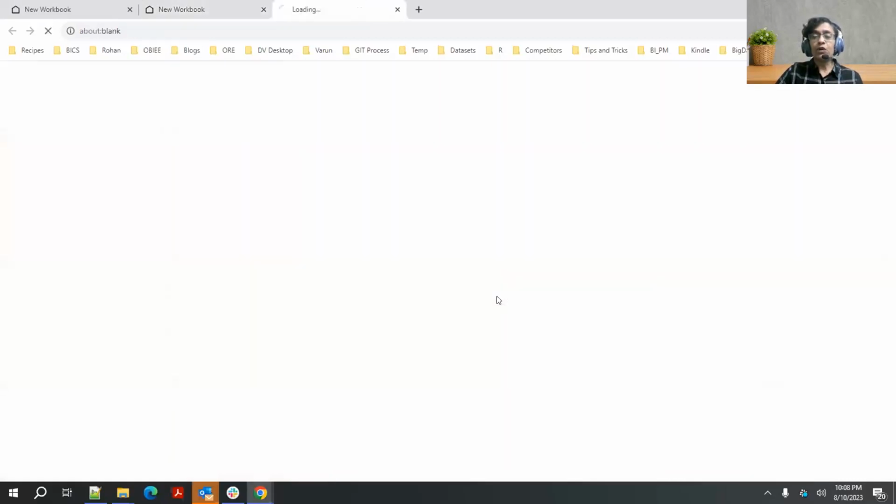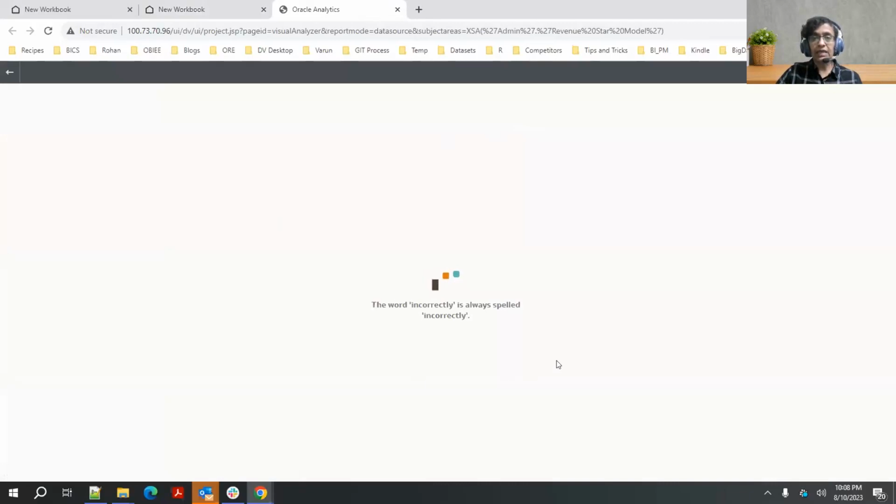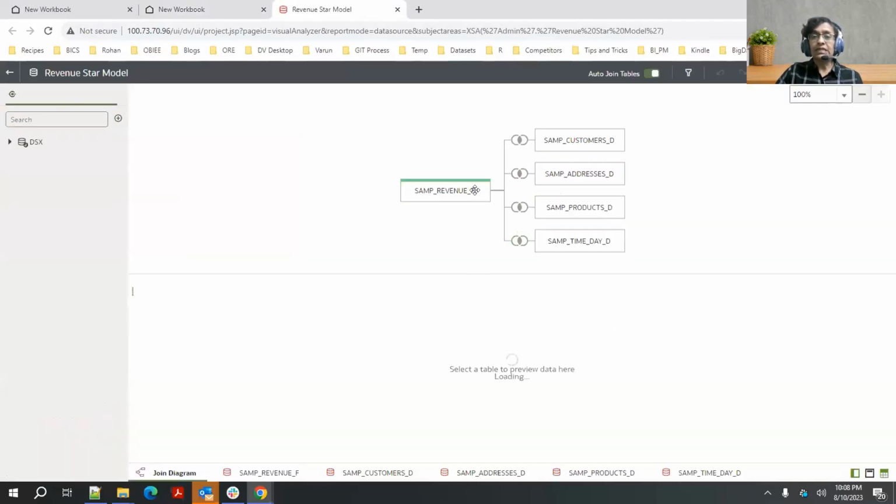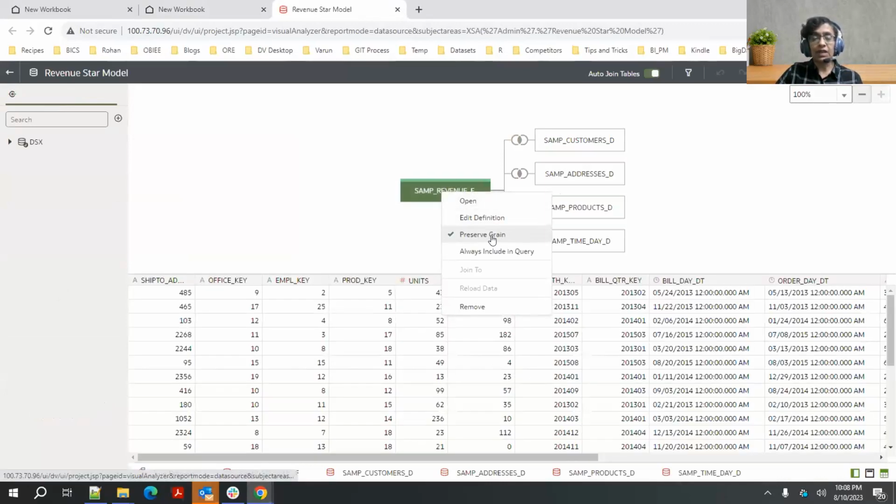There is one important setting that you need to make in your data model to enable this behavior, right? So in this case, I need to flag my fact table with the preserve grain flag, right? So this is basically going to tell my underlying algorithms what is the fact table that holds all my metrics, right? So what is the grain of the table that holds all my metrics? So in case of a star schema model or a multi-table data set, it is important for you to flag the fact table with preserve grain.